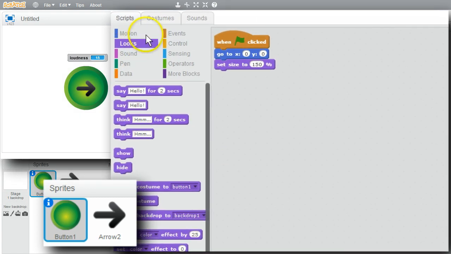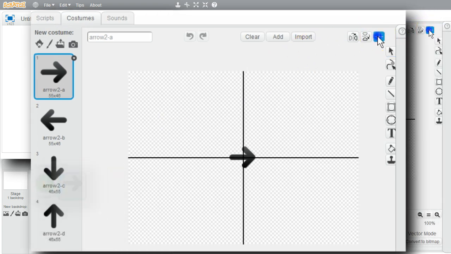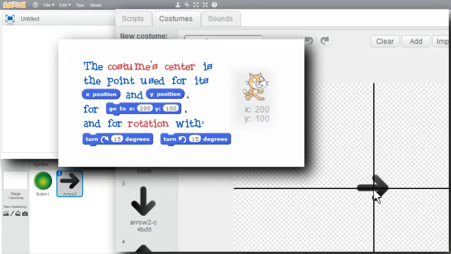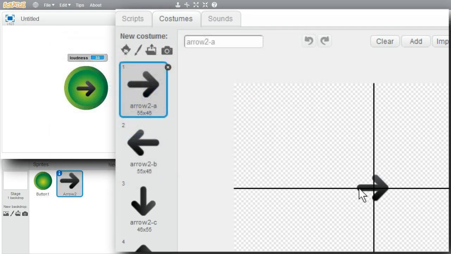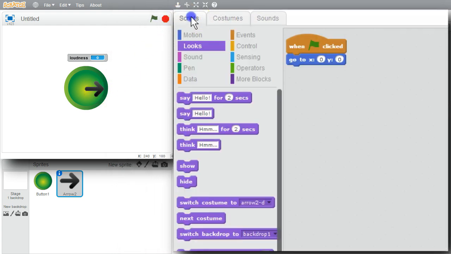I'll go to Costumes, Arrow 2. I'll take a look at where Costume Center is. The center of the costume is in the middle of the arrow. The Go To block moves the sprite's costume center to the XY location on the stage. I'd like the center to be here, so this will be in the middle of the dial. I'll move the crosshairs. Now my pointer's in a nice location. I'll go to Scripts. The pointer pivots at the center now, that's good, but what angles to use?